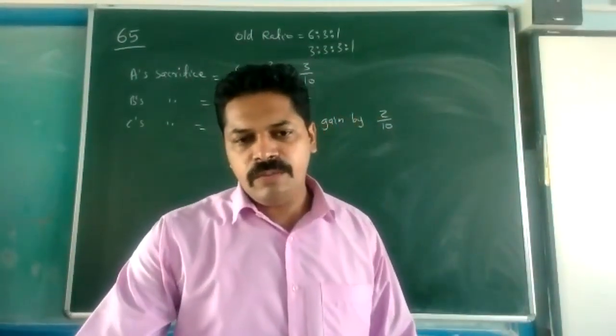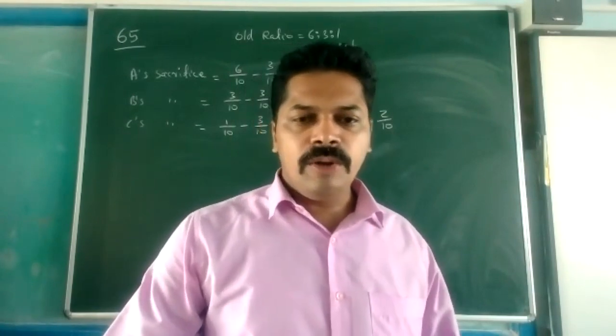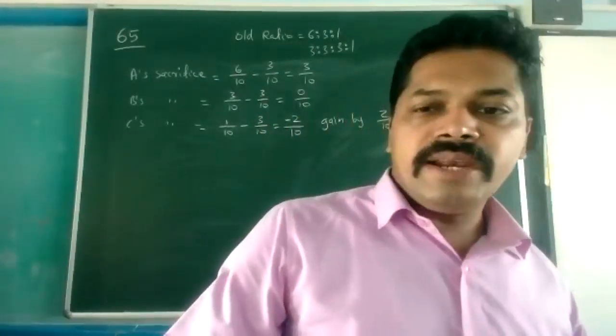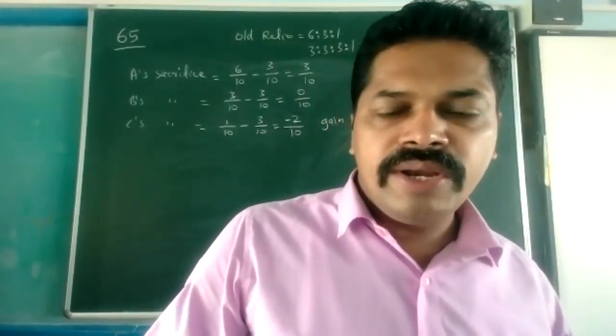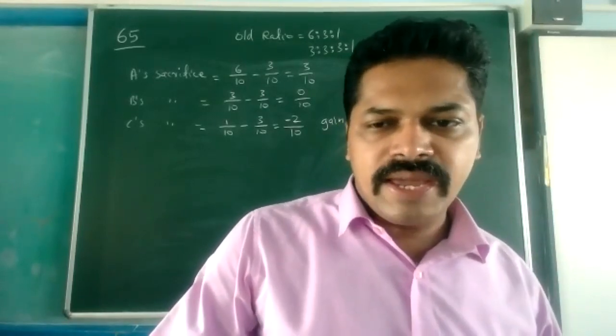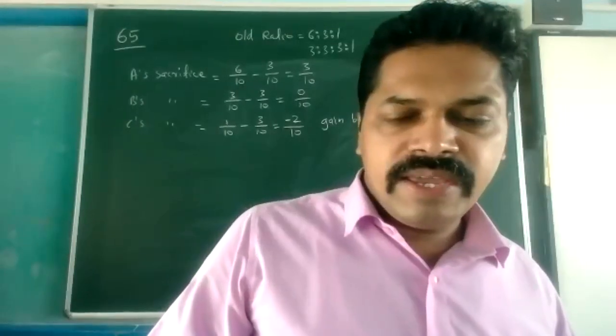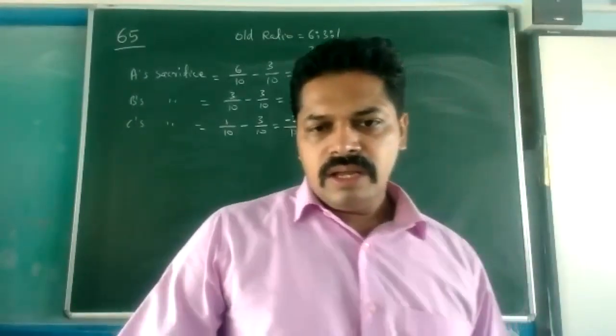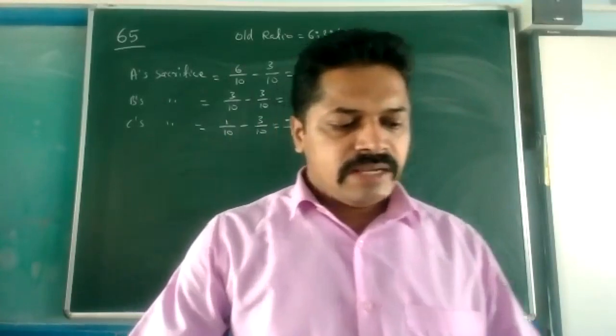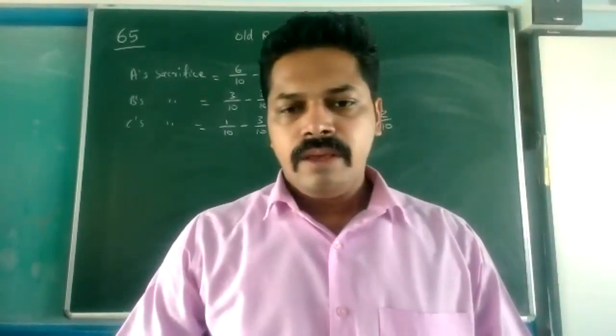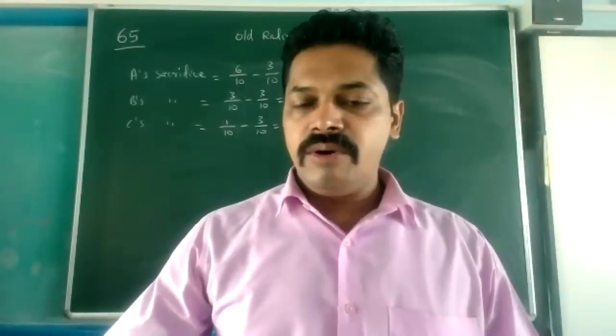Premium for goodwill we need to find out. Goodwill of the firm is not given. So here goodwill we can calculate according to the hidden goodwill method. After passing all the journal entries, we can come to that. Now one entry is written. We can complete the journal entries and write the amounts later.